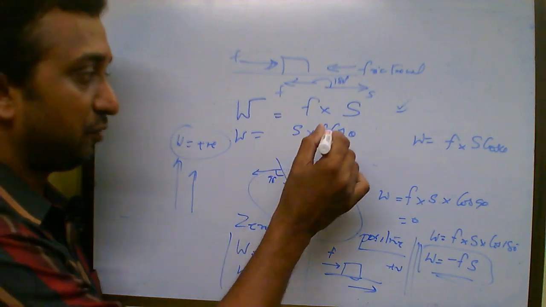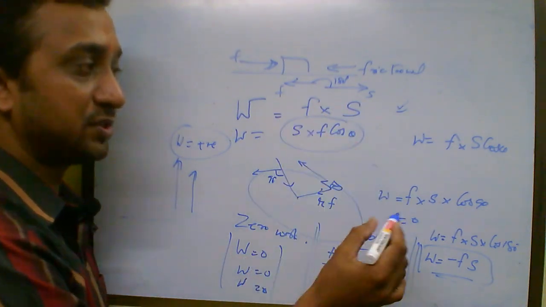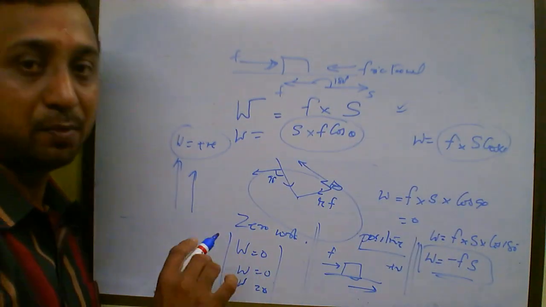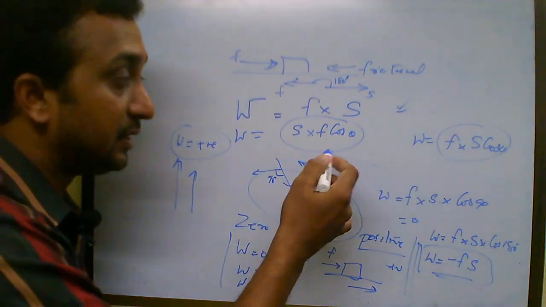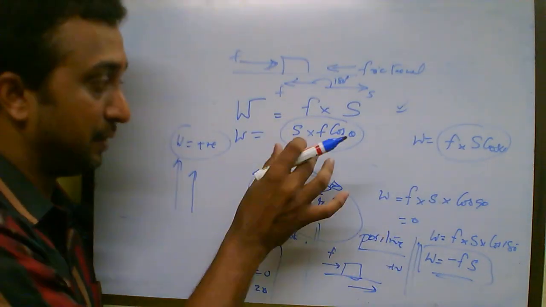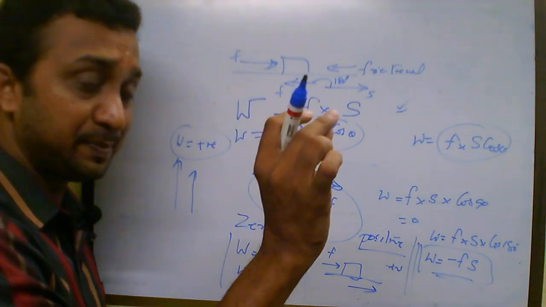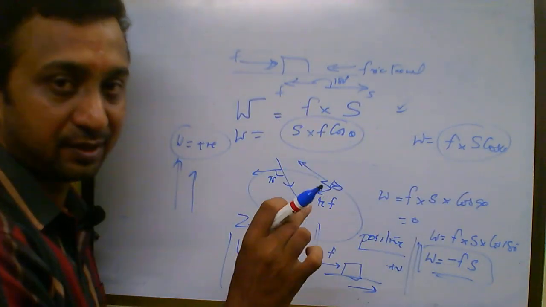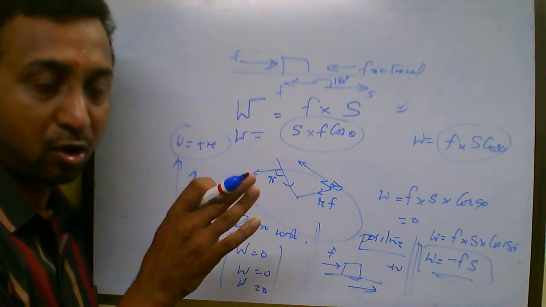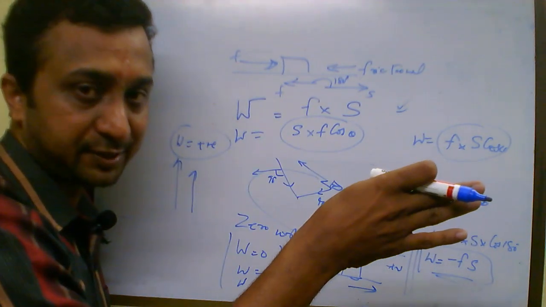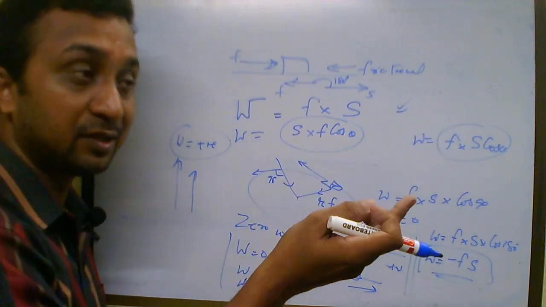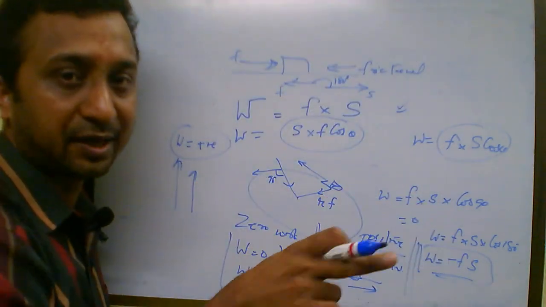Hope you understood how we are writing this S into F cos theta and F into S cos theta, because normally people get confused. Isn't it the same thing? Yes, obviously the magnitude is the same thing, but the logic which is being applied to derive this formula is different. In this particular case, we are taking the component of force in the direction of displacement. In this case, we are taking the component of displacement in the direction of force.